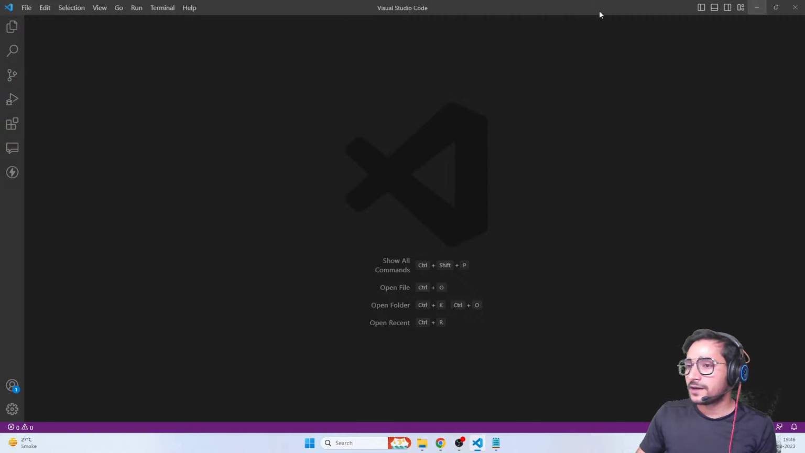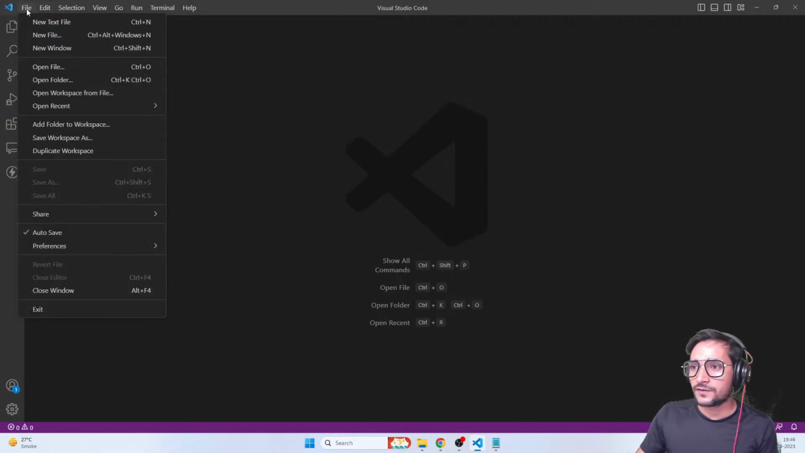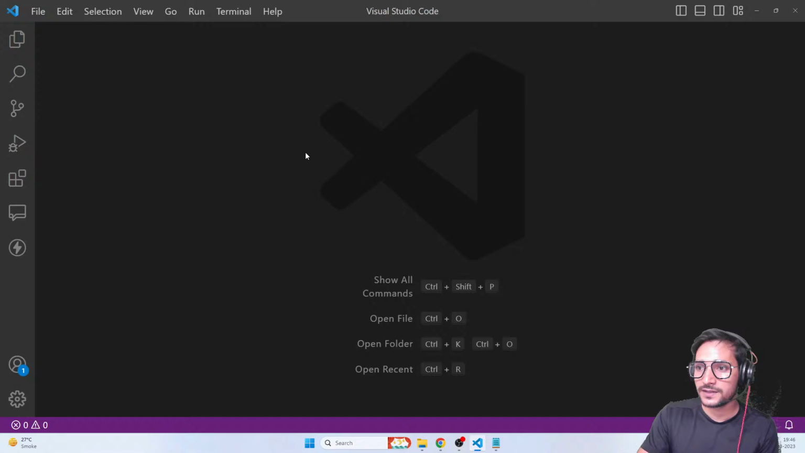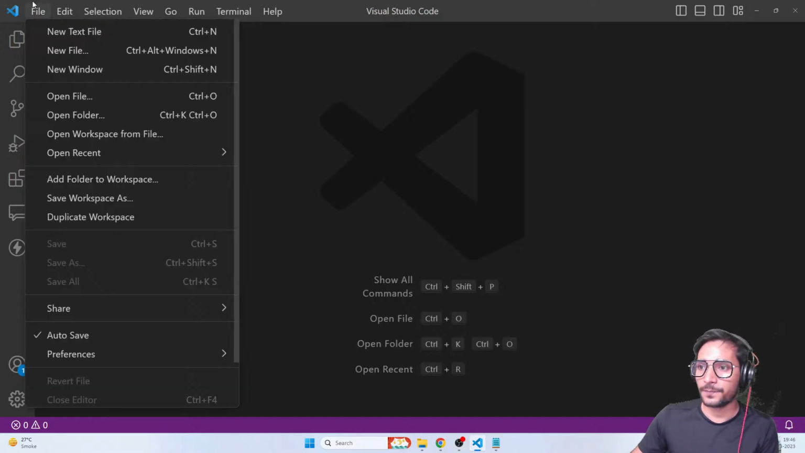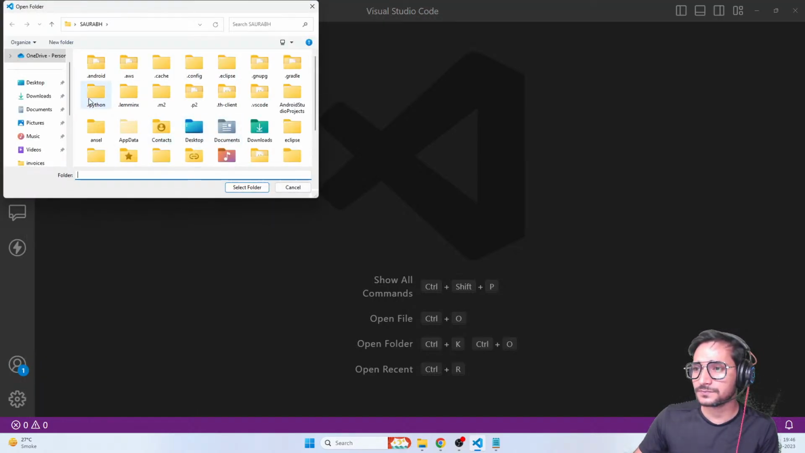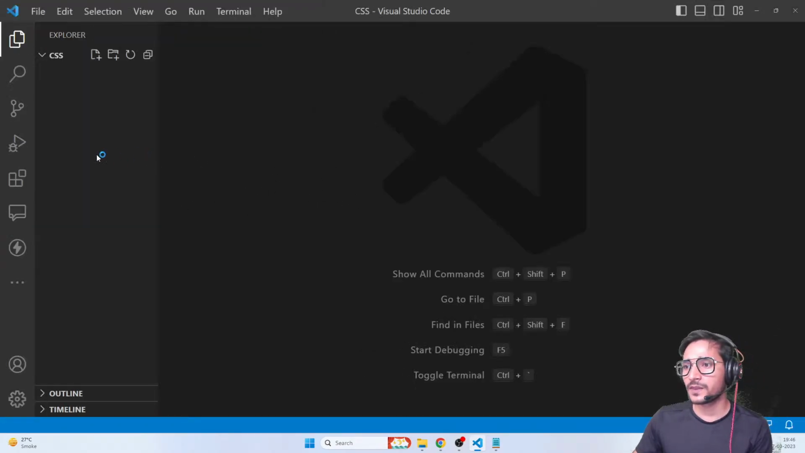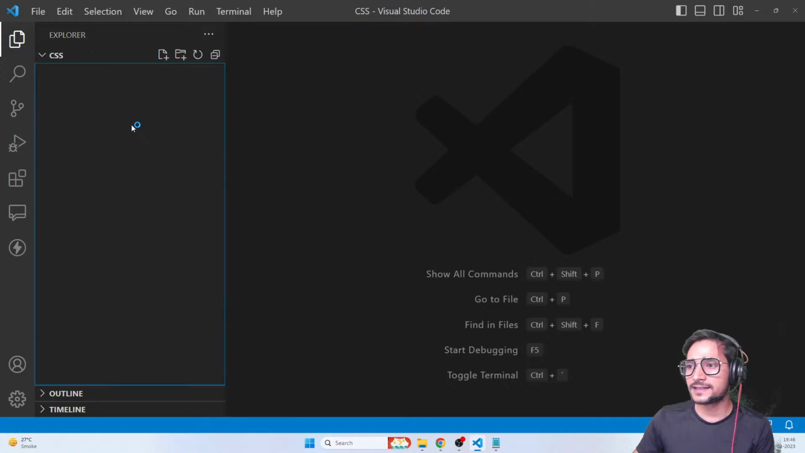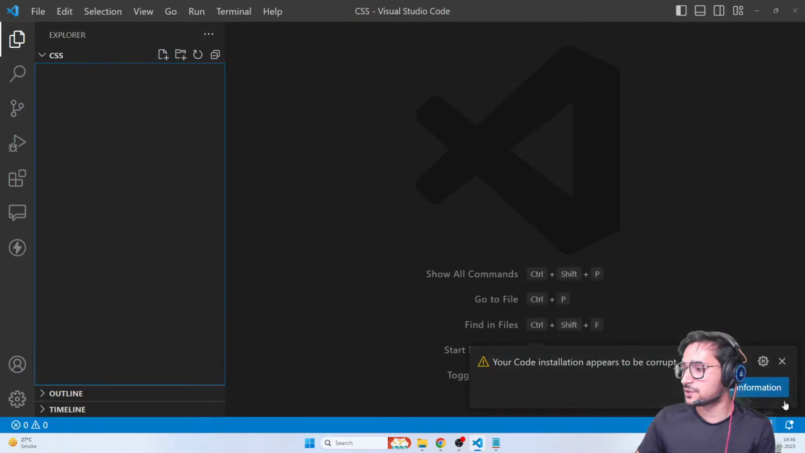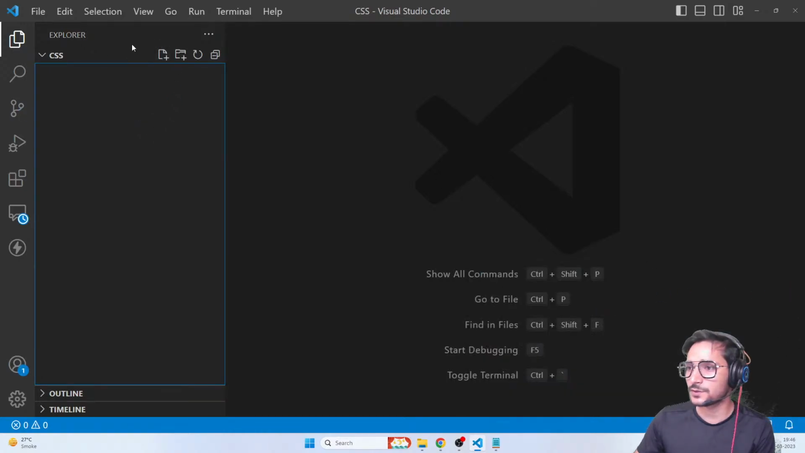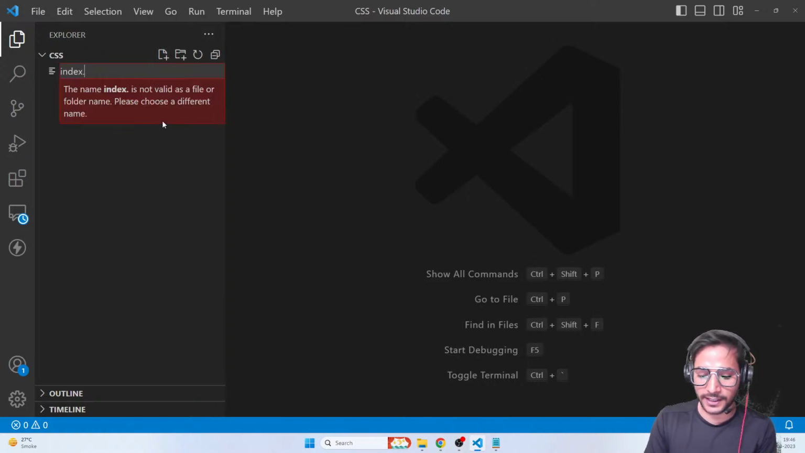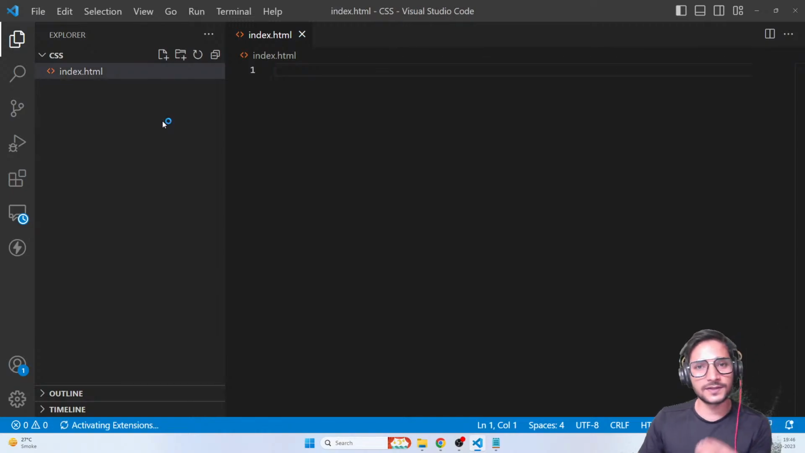Now that I've created that folder, let's open it in our VS Code. Let me zoom in a little bit so that you can see the font size. Here we go, let's open the folder. It's on my desktop, CSS. Now let's create our first file, a simple HTML file. I'm going to call it index.html, just a simple HTML file to create our web page and put content on it.